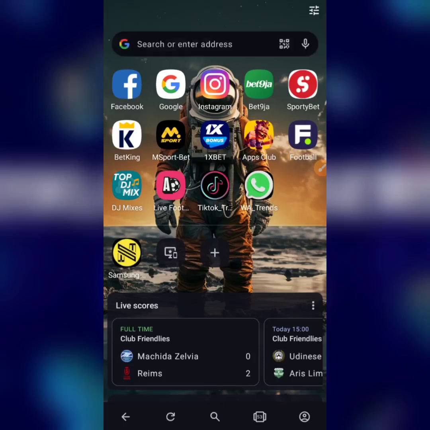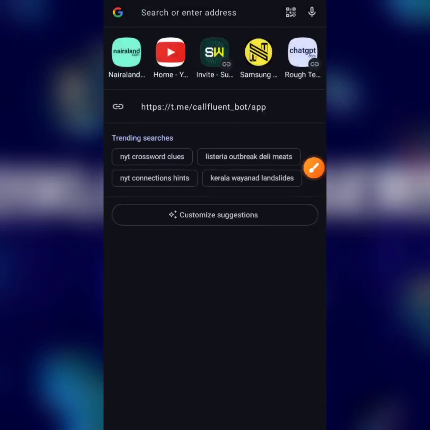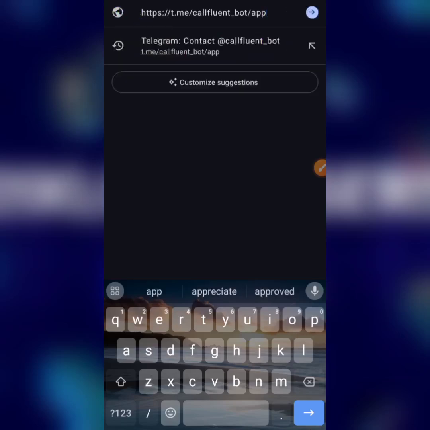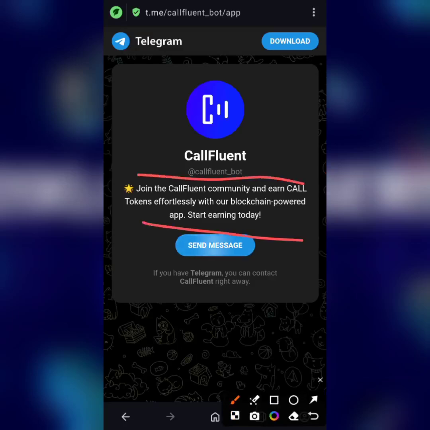Now you just have to come over to your browser, be it Chrome browser or Opera Mini. I'm actually using Opera Mini. Then head over to the search bar, which is this, and copy the link in the description. Once you copy that link, paste it in this search bar, and then click the search button. Now you're going to land on this page. As you can see, it says: join the call community and earn tokens effortlessly with our blockchain powered app. Start earning today.